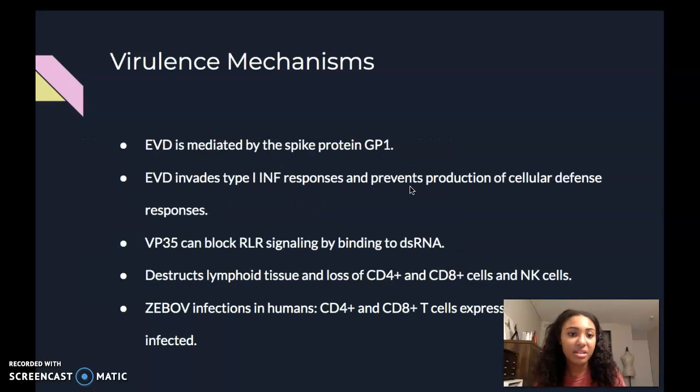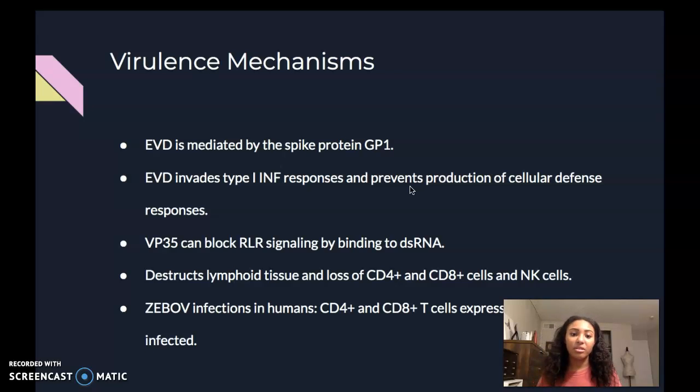So virulence mechanisms, EBD is mediated by the spike protein, as I said before, GP1, and it evades type 1 IFN responses and actually prevents your adaptive immune response from even responding to this virus attacking. And so EBD also has a protein called VP35, which blocks RLR signaling, and it binds to double-stranded RNA.